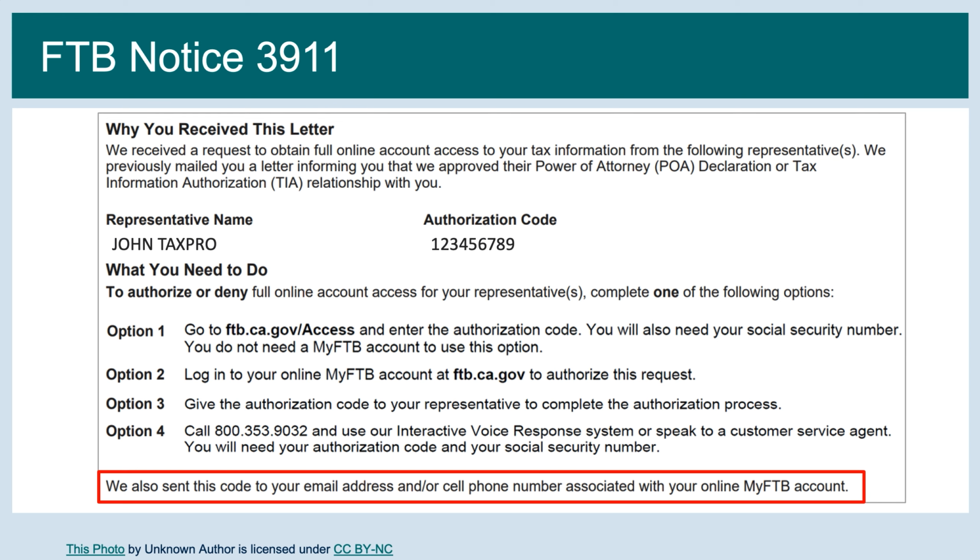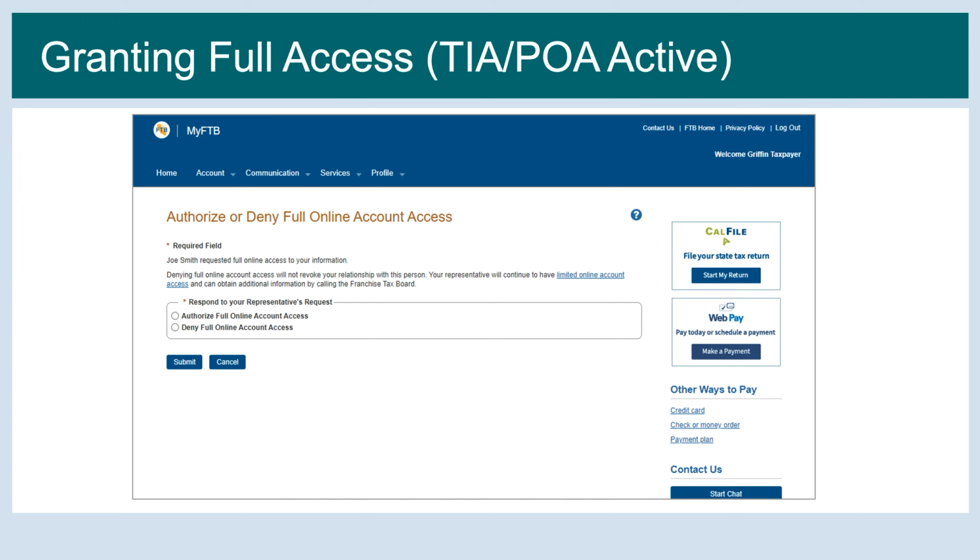Once a TIA or POA relationship is active, taxpayers have the option to grant full online access to their representatives by logging into their MyFTB account. They don't have to wait for the 3911 notice. The Alerts section at the top of the overview page lets you know when a representative has requested full access. By clicking into the Authorize or Deny link related to the representative you would like to approve, you will be redirected to the Authorize or Deny Full Online Account Access page, where you can approve the access requested without a code.